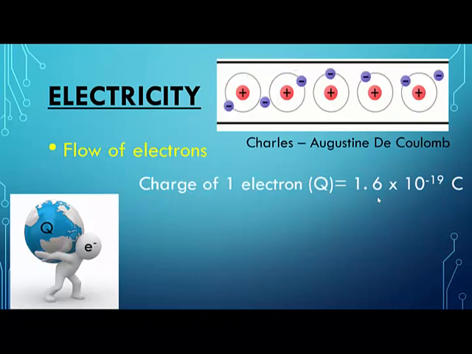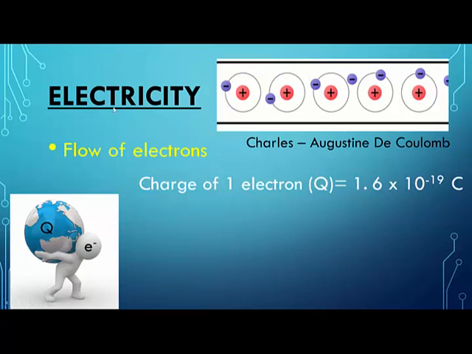Now look at this. Just imagine that there is a person carrying a load on his back. Imagine that this is an electron. This fellow that you see here is an electron, and every electron will carry some load with it. This load is called a charge. For example, you are an electron, you are carrying a charge with you. X is an electron, he is carrying a charge with him. Y is an electron, he is carrying a charge with him. So every electron doesn't just flow empty handed.